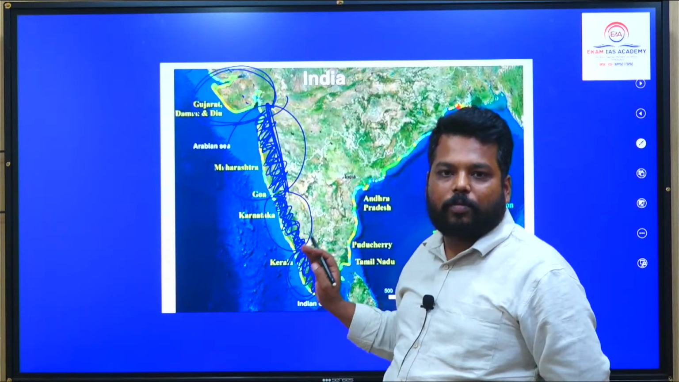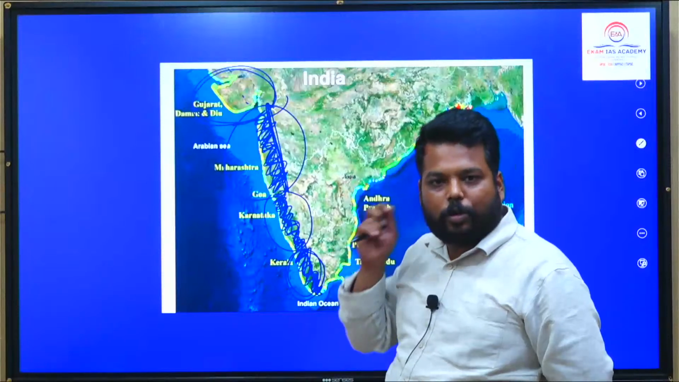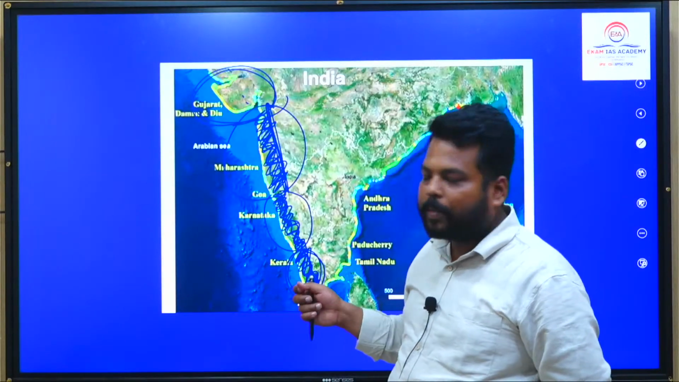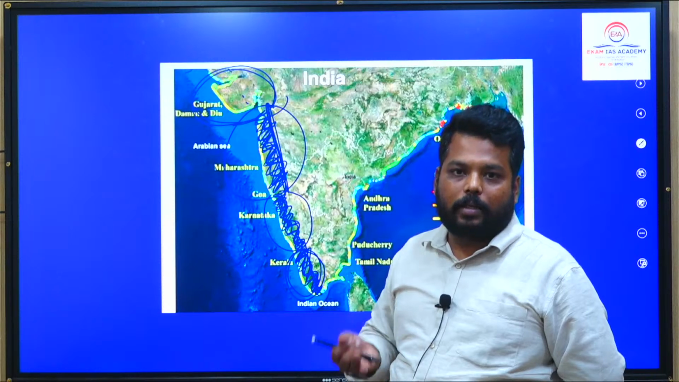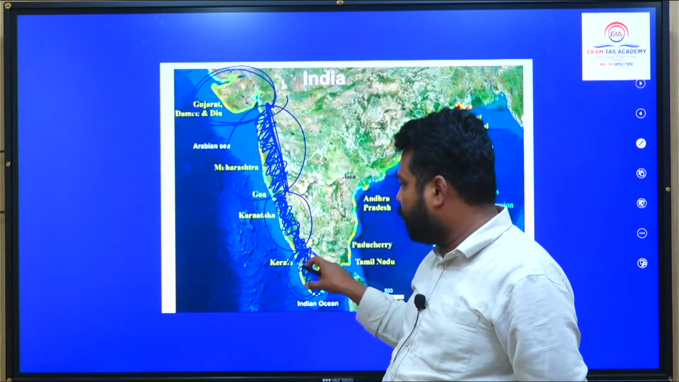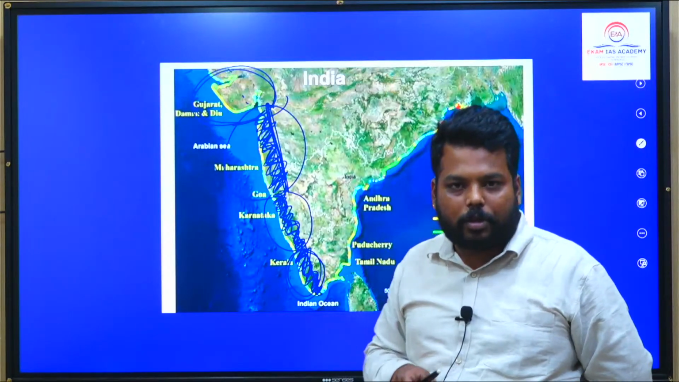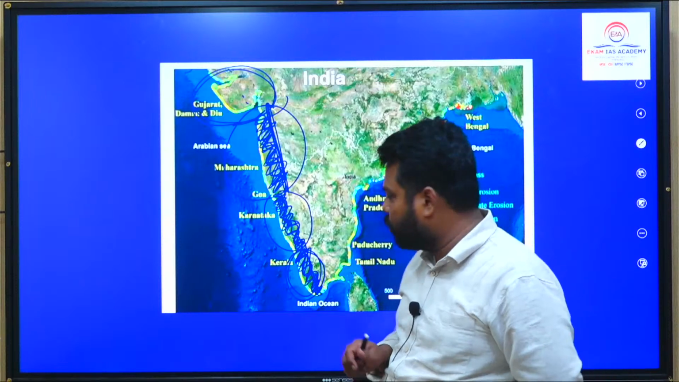This is very famous for lagoons and backwaters, which locally are called kayals. And we have huge Ramsar sites over here: Vembanad Lake, Sastamkota, Ashtamudi, very important in Kerala. Chances are there that a question would come from Ramsar sites also.